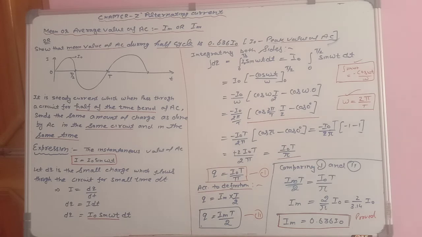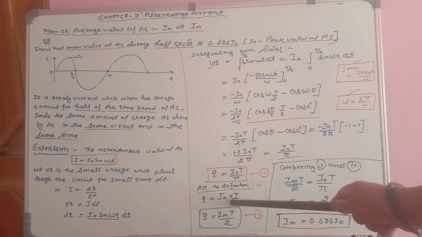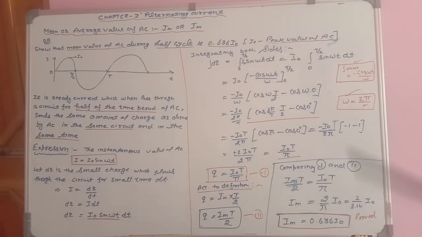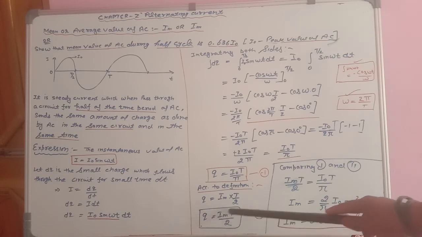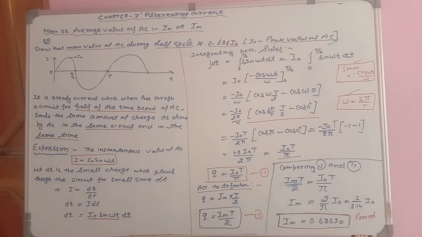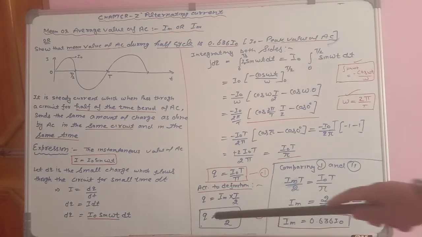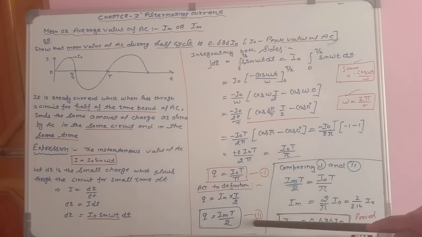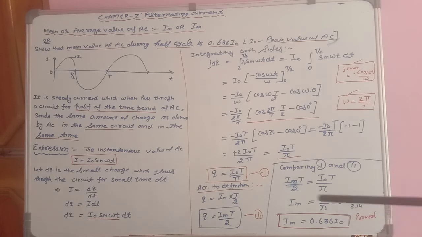But students, we know according to the definition, the charge is equal to the mean value multiplied by half of the time period. So q is equal to mean value times T by 2. This equation we have called equation number 2. Our objective is to calculate the mean value. So to calculate the mean value, compare equations 1 and 2. You can see on the left hand side q and q, so the right hand sides will be equal. Comparing the right hand sides, T and T will cancel out with each other. So I M, 2 will go up. I M is equal to 2 upon pi I naught.